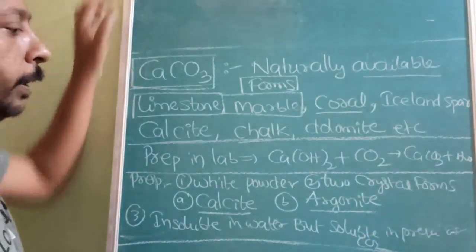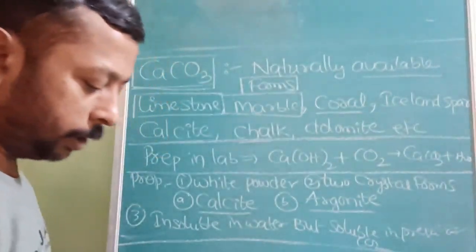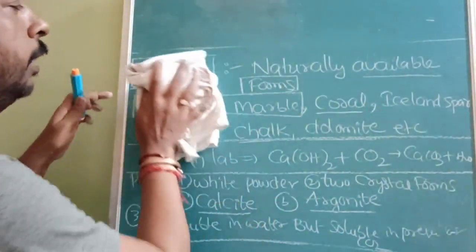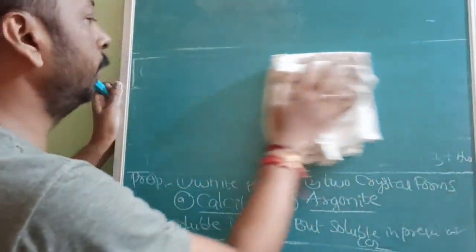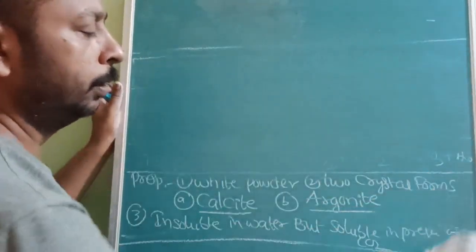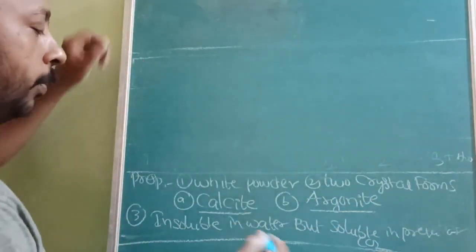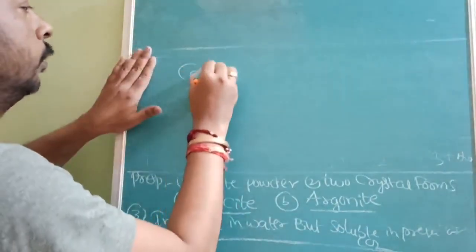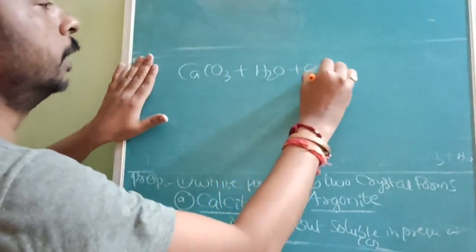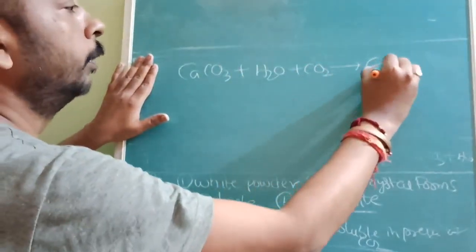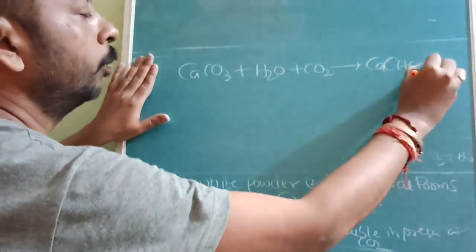I think you have already noted it; if not, kindly pause the video, go back and write it down. CaCO3 dissolves in water in the presence of CO2 to form calcium bicarbonate.